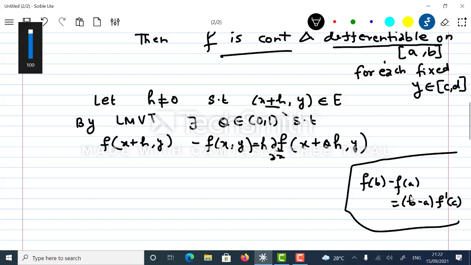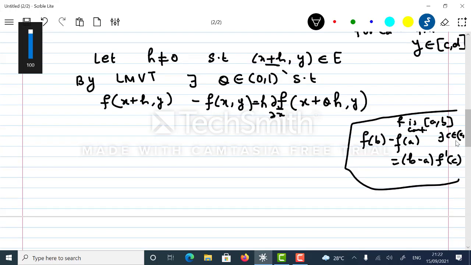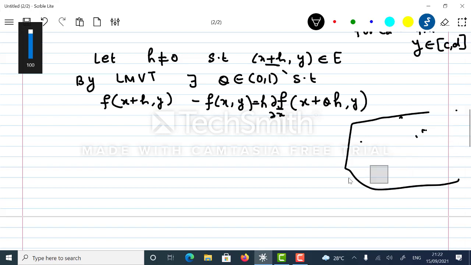We say there exists c. So if f is continuous on closed interval a comma b, differentiable on open interval a comma b, then we say there exists c belonging to the interval. So I can take a little larger space. I hope you all know this.